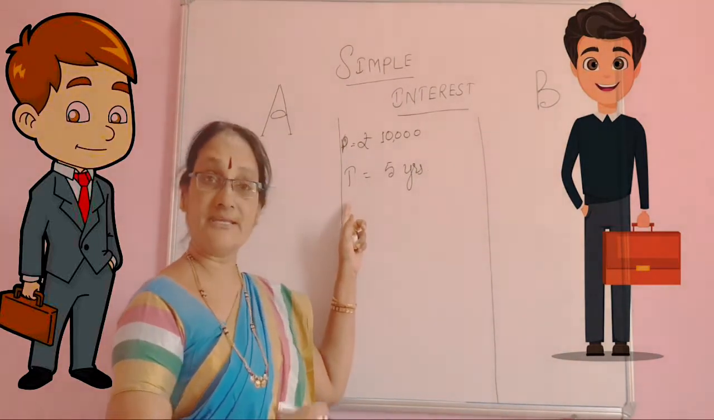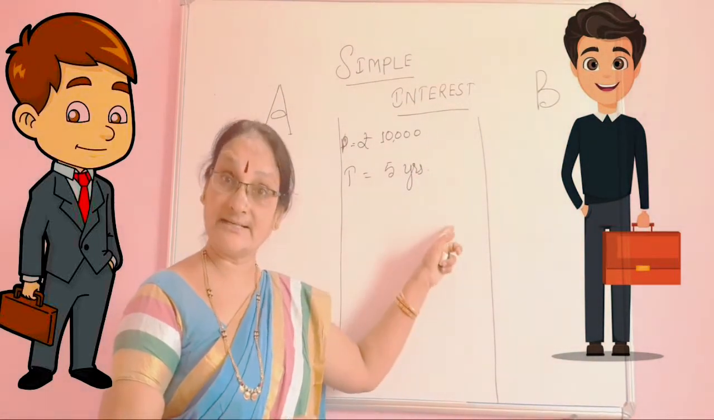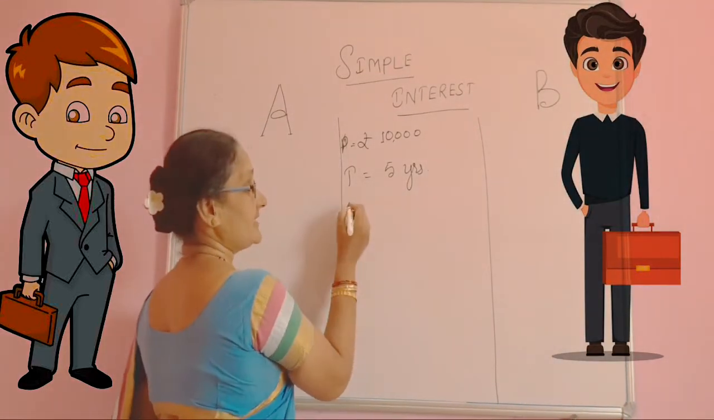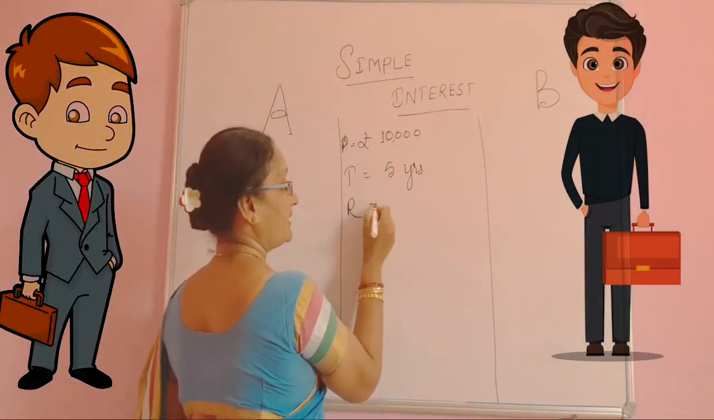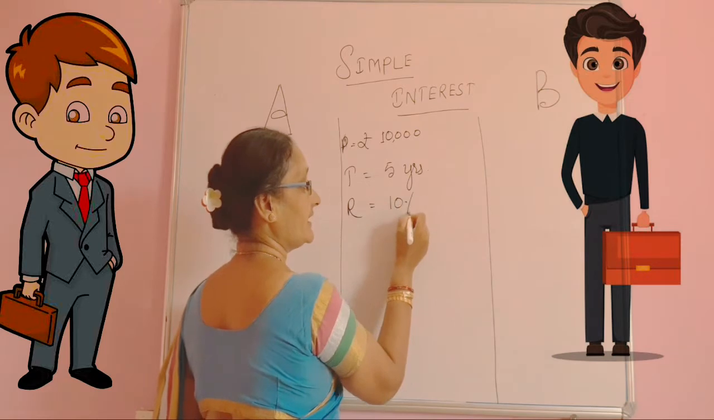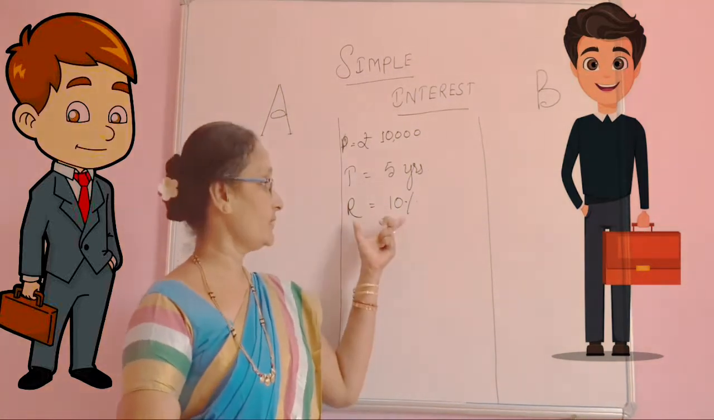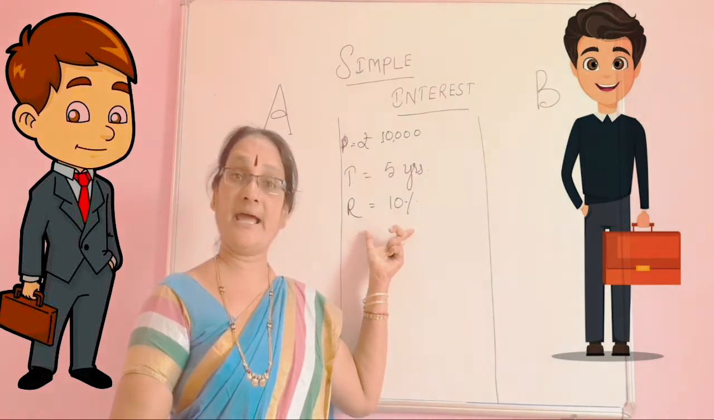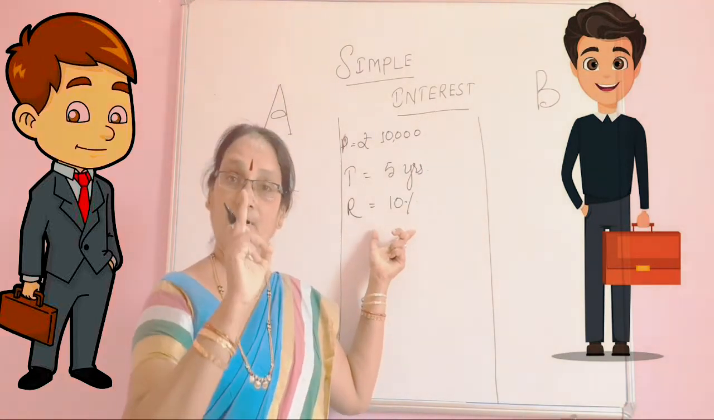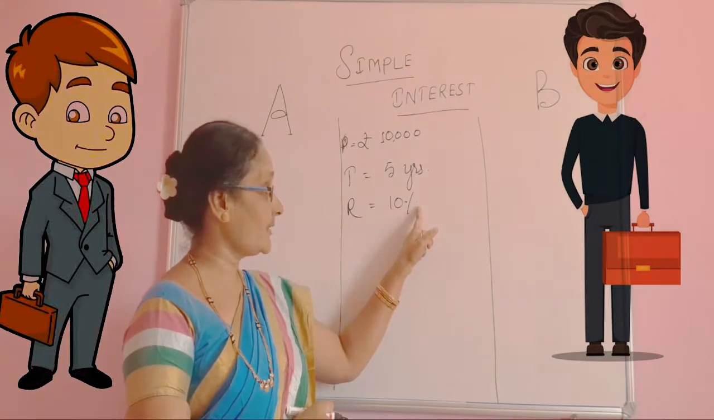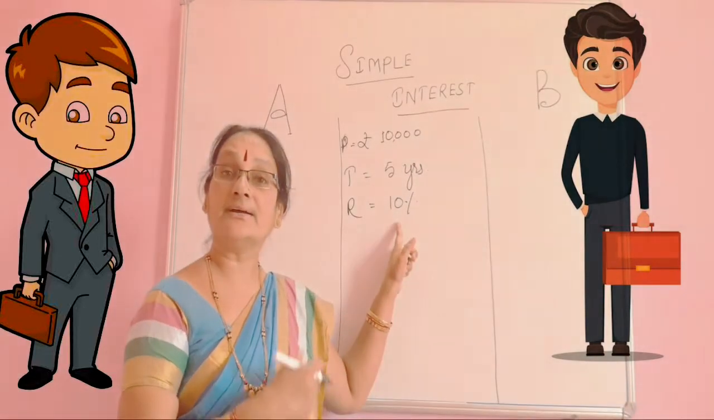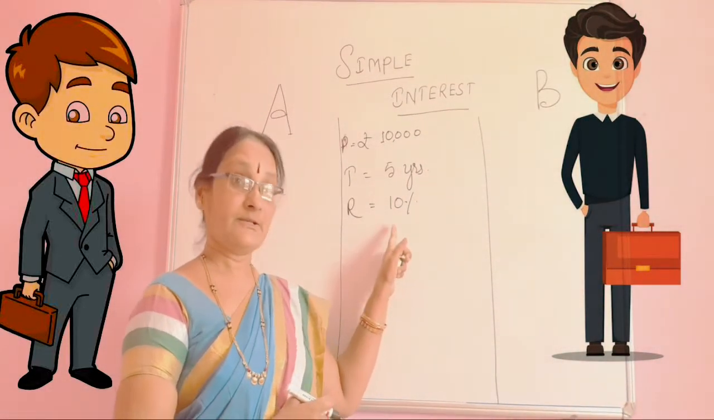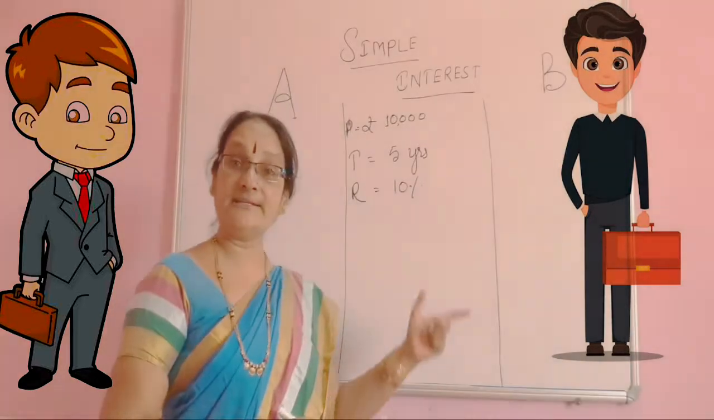Then time, how many years is he going to keep? 5 years. Then what is the rate of interest they will give? The rate of interest they will give is 10%. This is the rate of interest per annum. Per annum means 1 year. For 1 year, for 100 rupees, they will give 10 rupees interest. So, now how do they calculate this money?